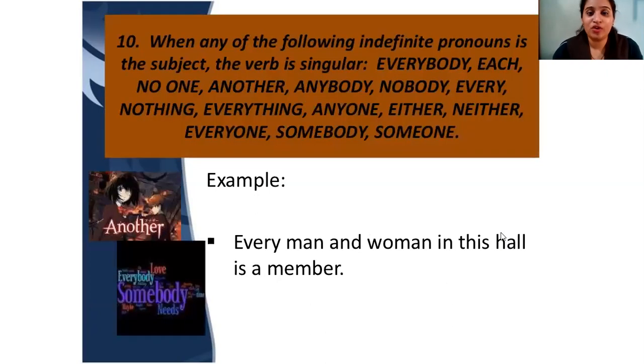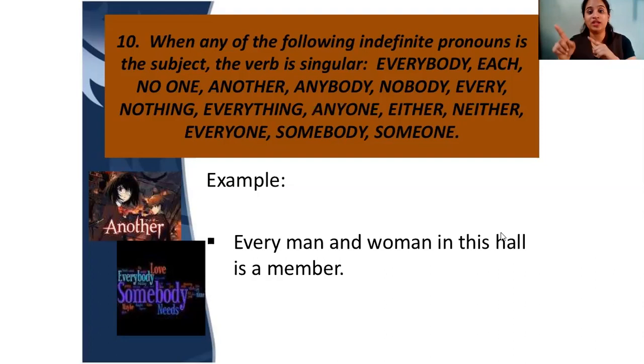When any of the following indefinite pronouns is the subject, the verb is singular. See the list of words that follows. You have to keep it in mind, and whenever these words come, you have to use a singular verb. So: everybody, each, no one, another, anybody, nobody, every, nothing, everything, anyone, either, neither.